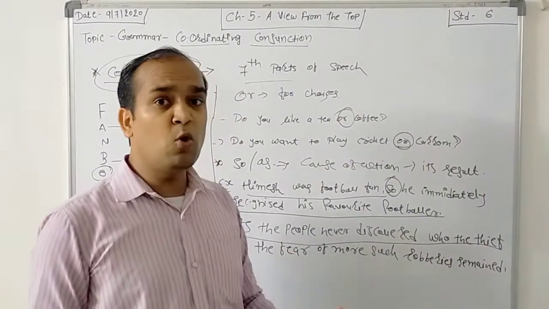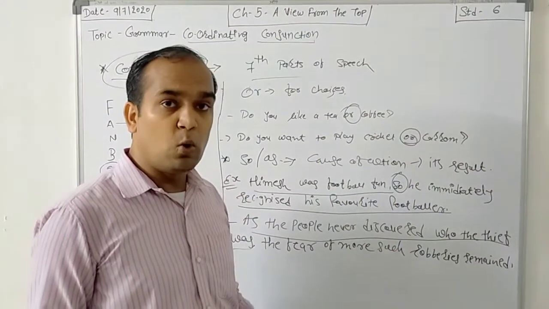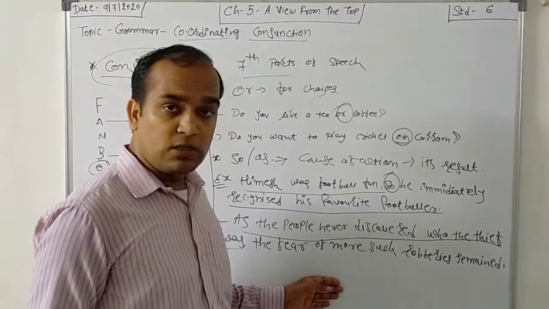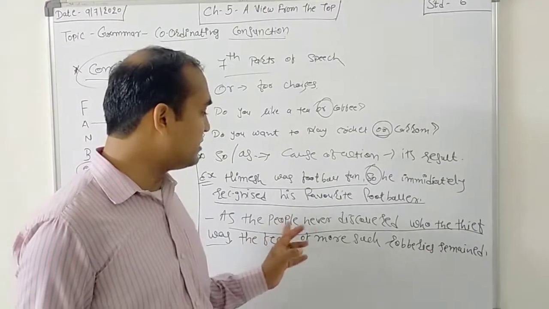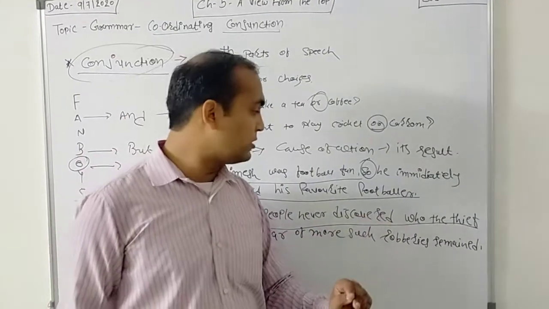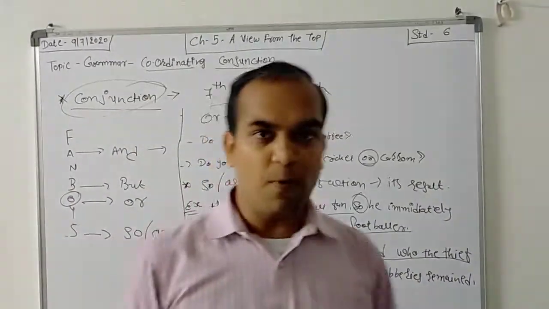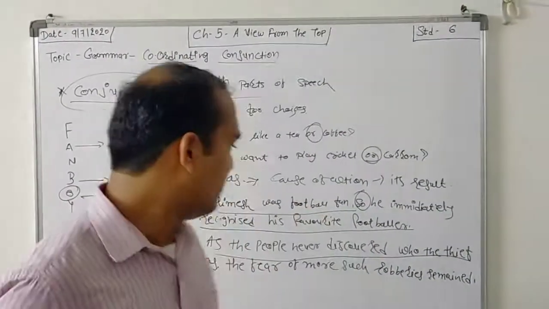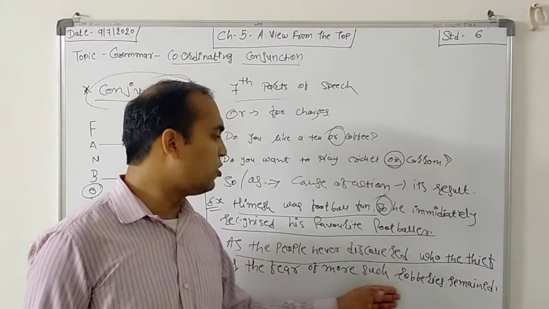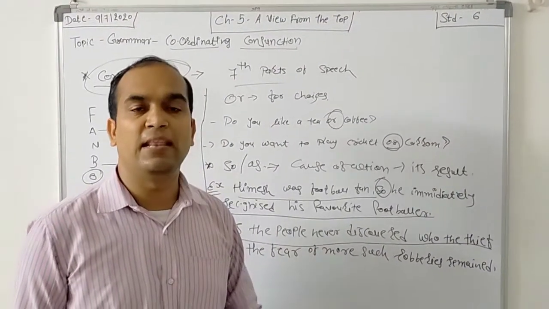But they don't know who the thief is. So what is the cause? Robberies are remaining because the people never discovered who the thief was. If people knew, it would not happen. But if they don't know, more such robberies remain in this area.